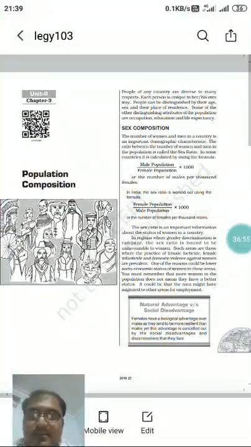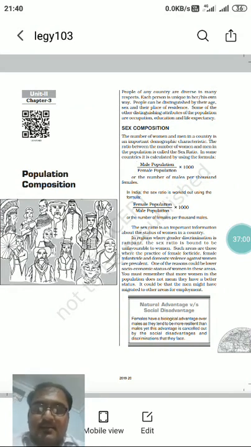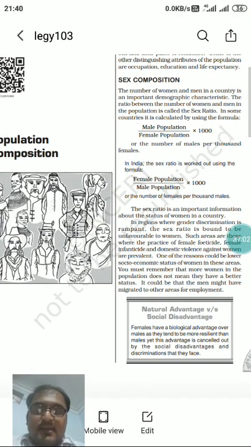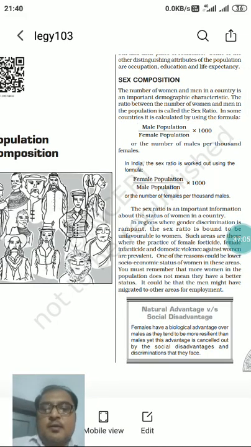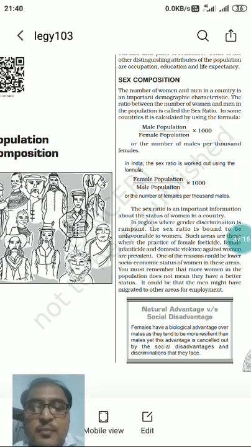This is chapter 3, unit 2 of your part A book. We will see sex composition firstly, and there we will see about the sex ratio, the number of males per thousand females. In a few countries of the world, the sex ratio is computed using the formula male population divided by female population into 1000. It is defined in favor of the number of males per thousand females.